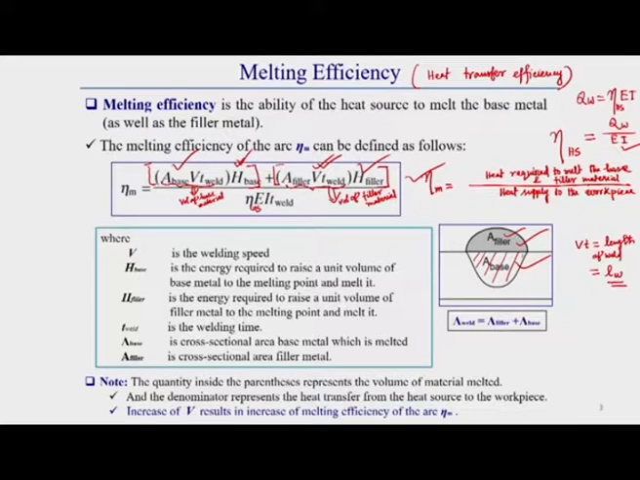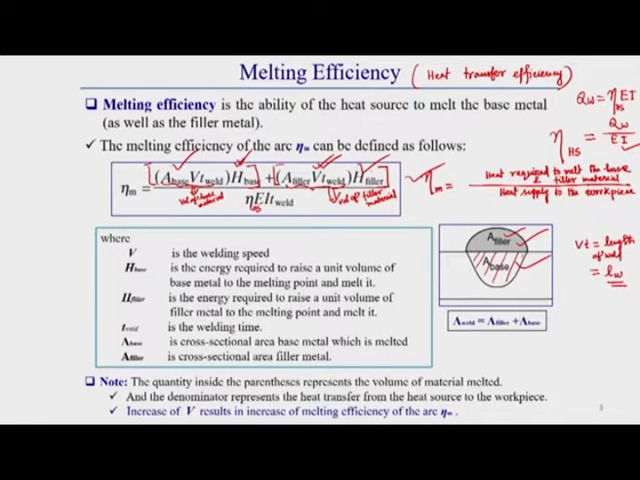Rest of the heat, whatever the excess heat is, is not actually utilized here. Only the energy required to raise the temperature from room temperature to melting point and just melt it. So this parenthesis region, A filler into V into T, will represent the volume of filler material deposited during welding time.